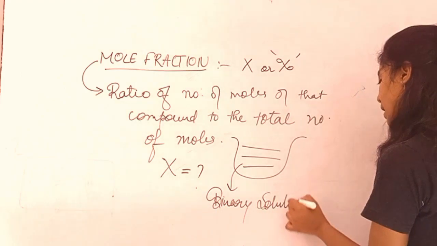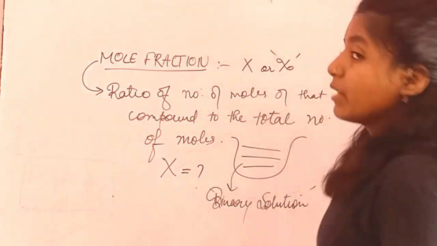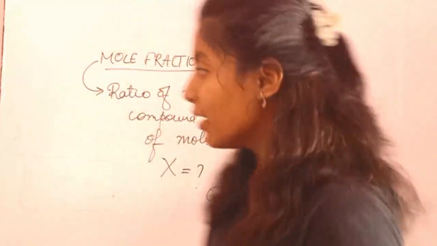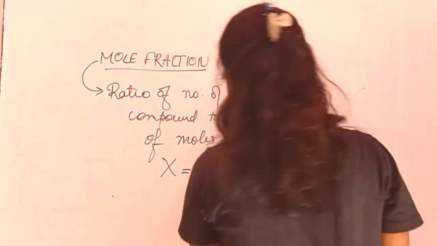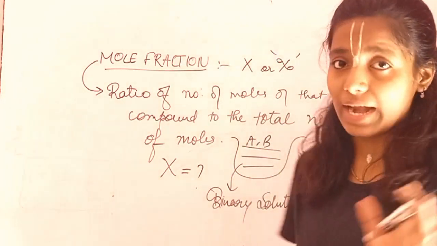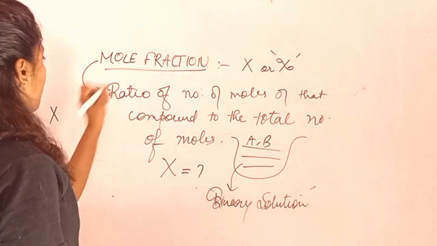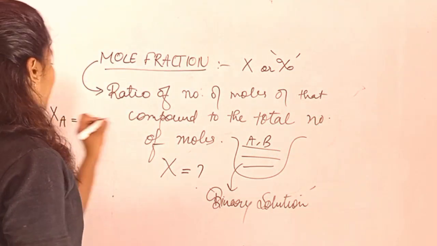A binary solution is a mixture of two things we were dealing with. So if there is a mixture of two compounds, A and B, and I ask you to tell me the mole fraction of A, how are you going to write it?